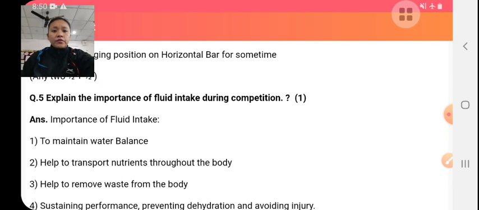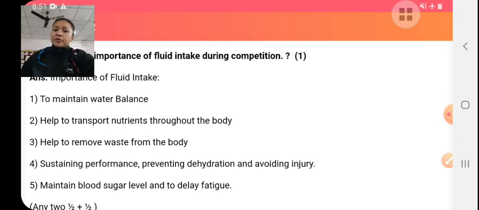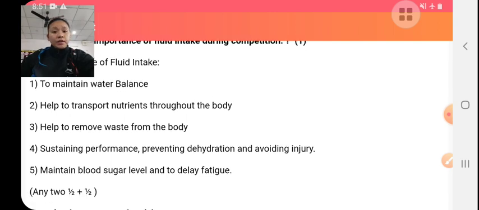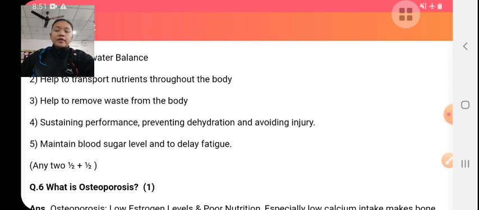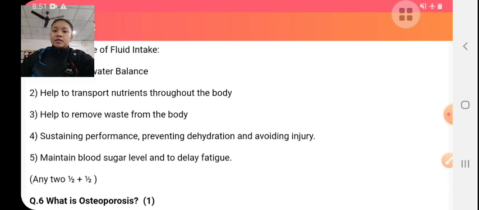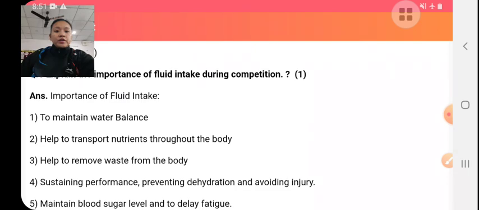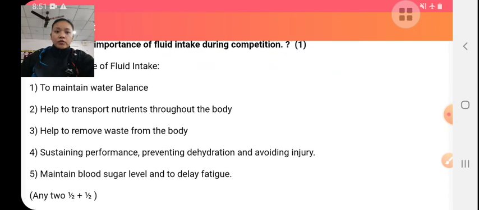Explain the importance of fluid intake during competitions. During competitions, we should take maximum fluid. It helps to maintain the water balance, helps to transport nutrients throughout the body, and helps to remove waste from the body. It also helps to maintain hydration. It prevents dehydration, avoids injury, maintains blood sugar levels, and also delays fatigue. These are some importance and benefits of fluid intake during competition.